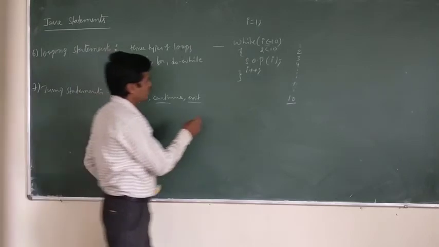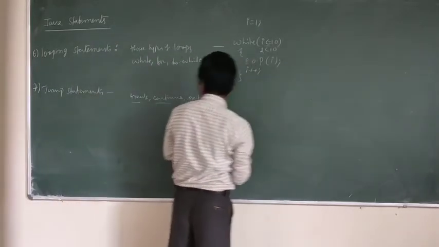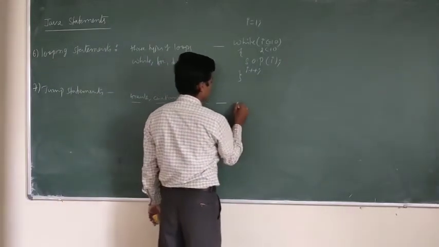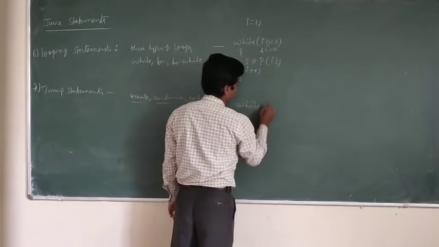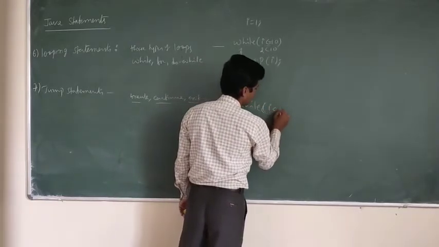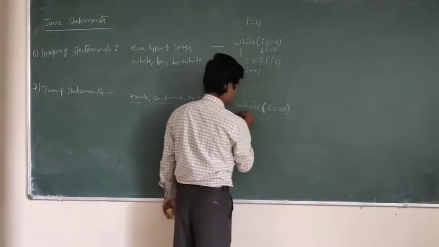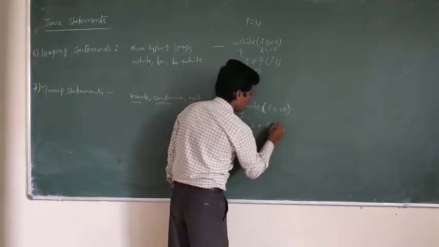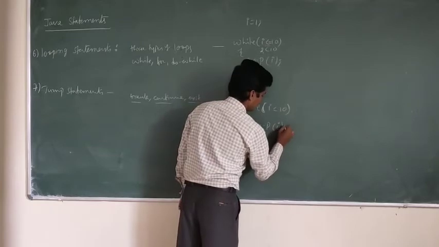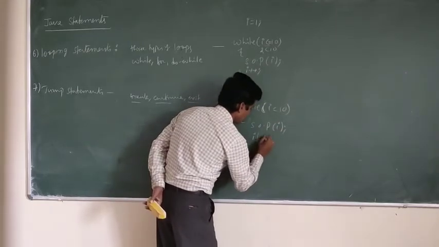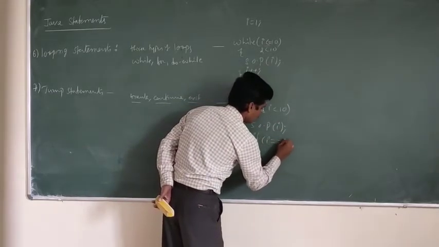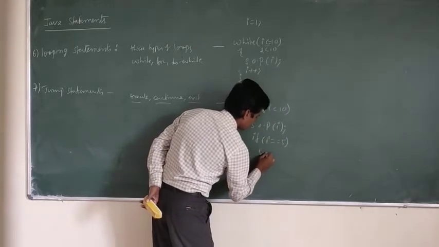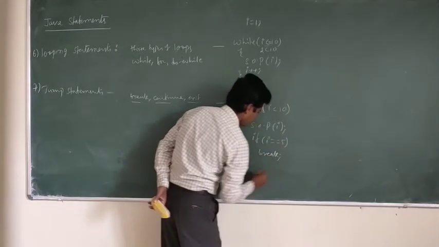See the example for jump statements: while i less than 10, System.out.println i, if i is equal to 5, break.